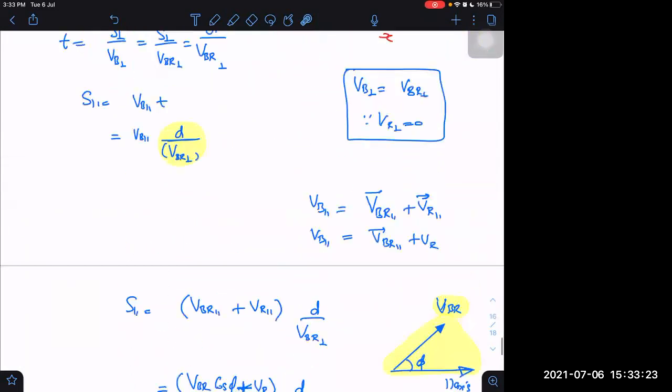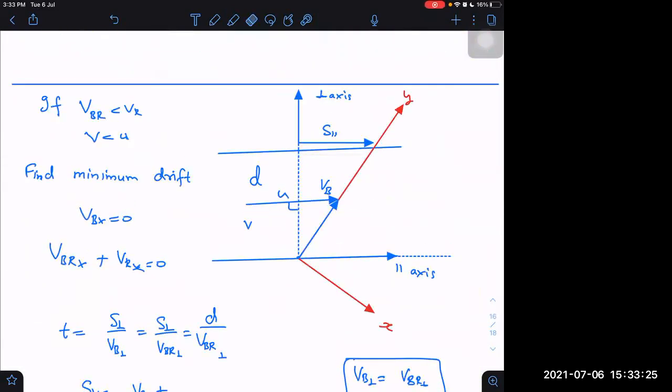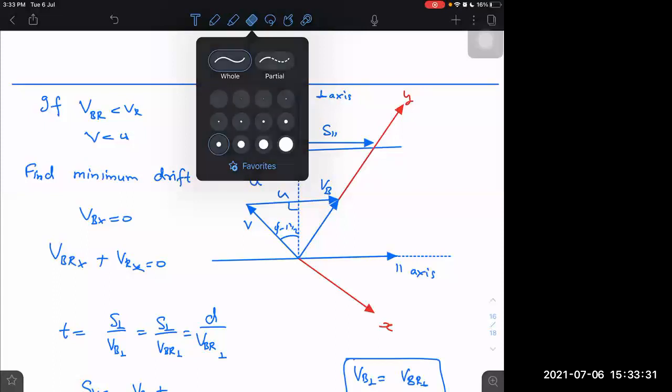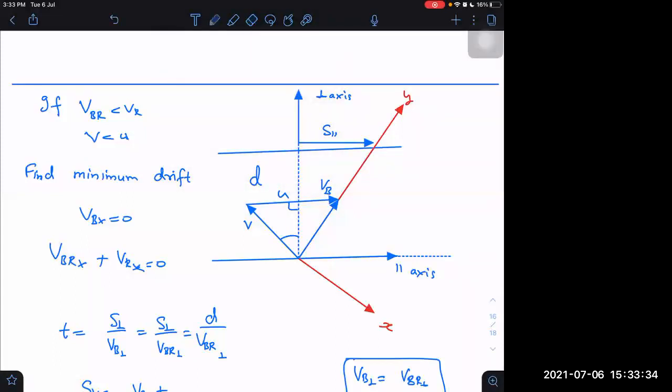Let us do one thing. Let us assume phi minus pi by 2 to be some other angle, maybe alpha. This is alpha, let us say, which is phi minus pi by 2. Total angle from the positive axis I am taking to be phi. If it is alpha, then this angle will also be alpha. Wait a second, this may not be alpha, but I know it is 90 minus alpha here.